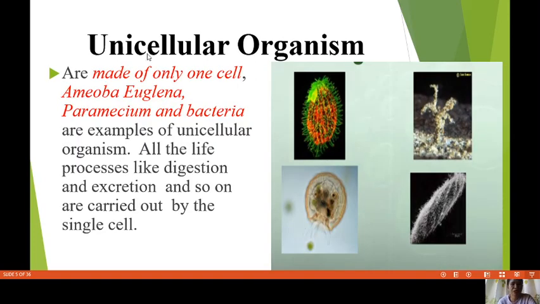Unicellular organisms are made of only one cell. Again, unicellular organisms are made of only one cell. Examples: amoeba, euglena, paramecium, and bacteria. These are the photos, examples of unicellular organisms. All life processes like digestion, excretion, and so on are carried out by a single cell.